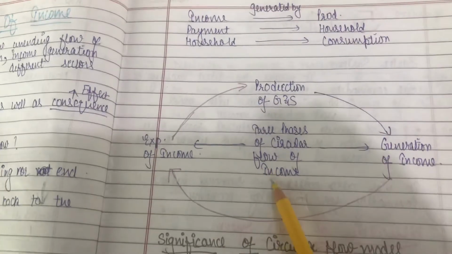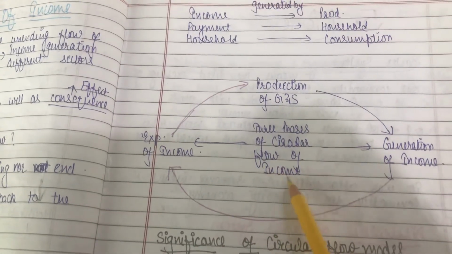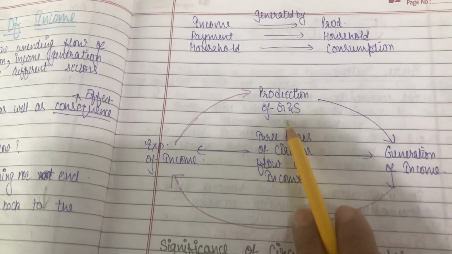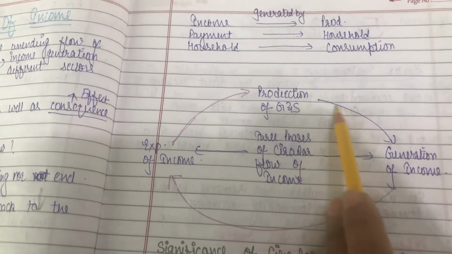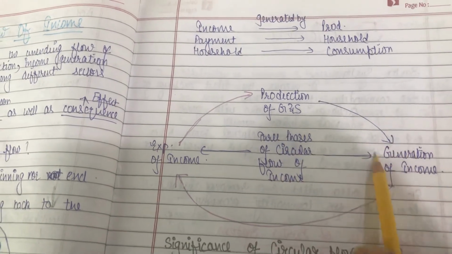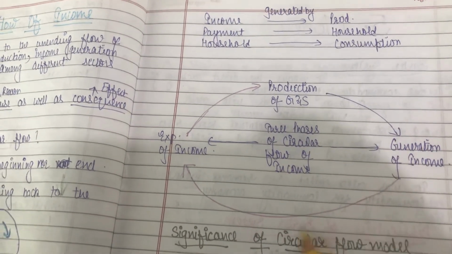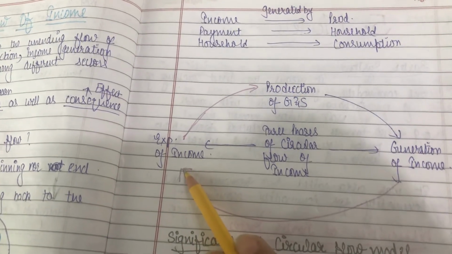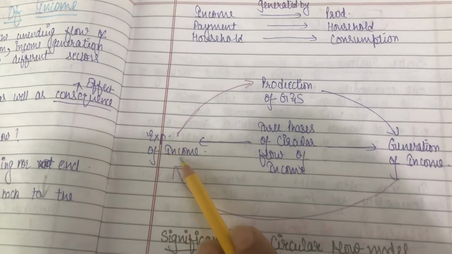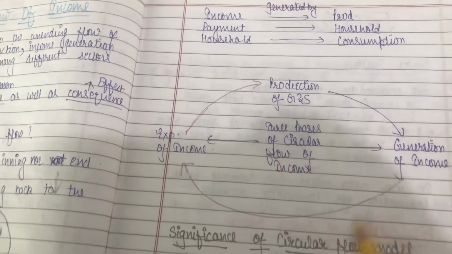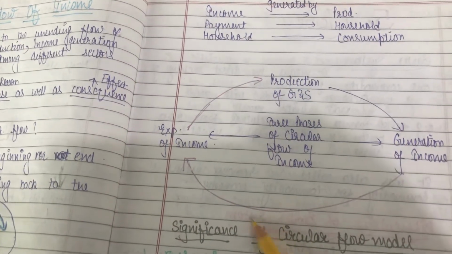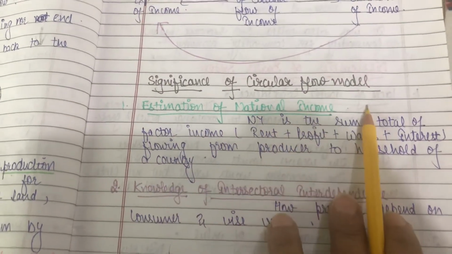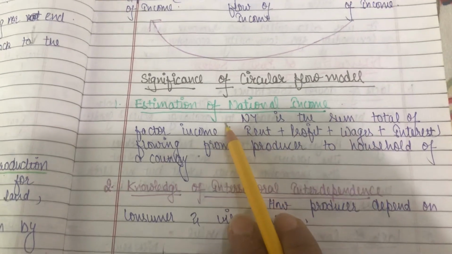Fine. So you can see three phases of circular flow of income over here. First, production of goods and services. Who is doing it? The producer sector. Then by selling it, generation of income takes place. Income is generated, then these goods are purchased by the household sector, which is expenditure of income. So in this way it is not an ending process. Okay, fine, thank you.